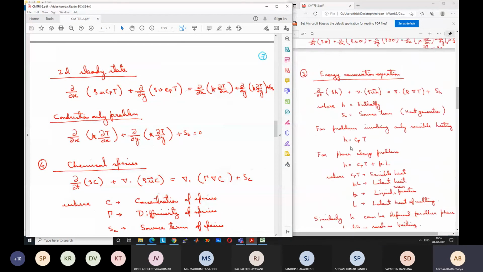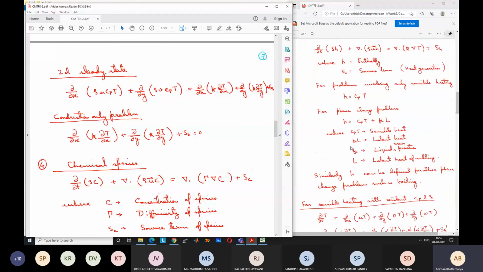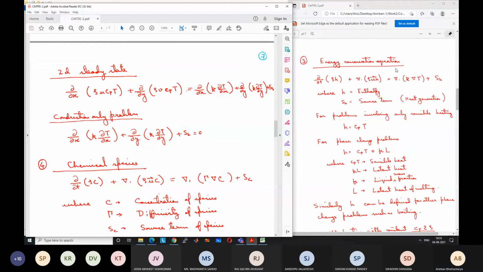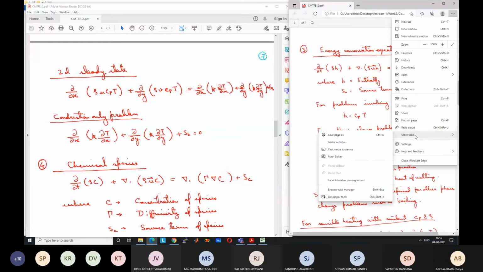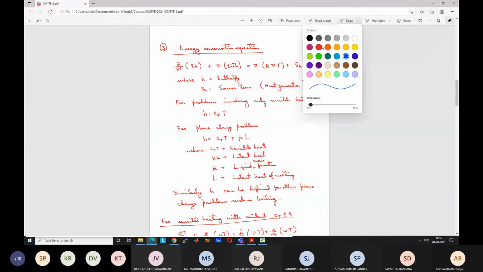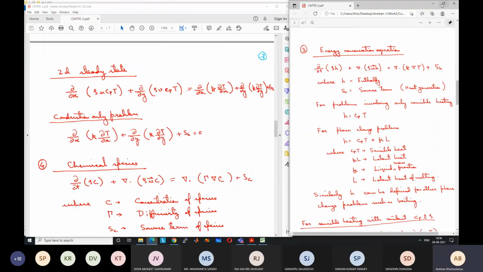This was our energy equation on the right hand side, right? This is our energy equation, and if you see the species equation, it looks almost similar.